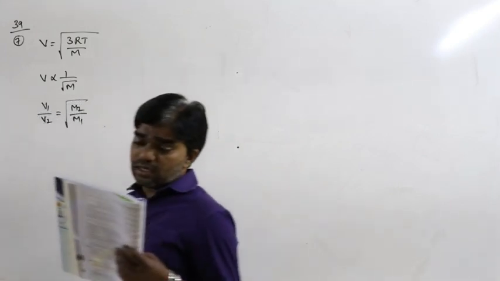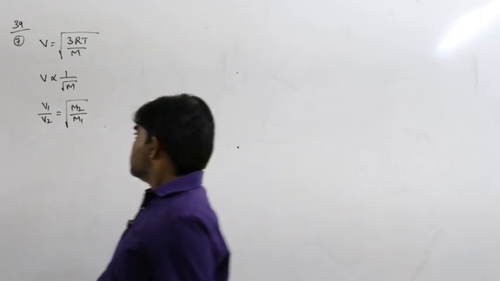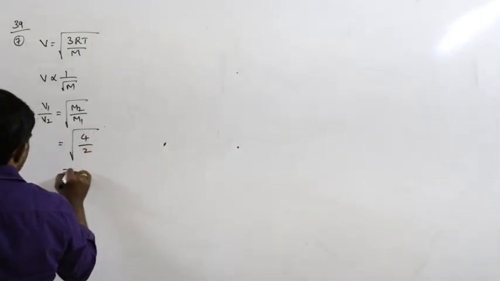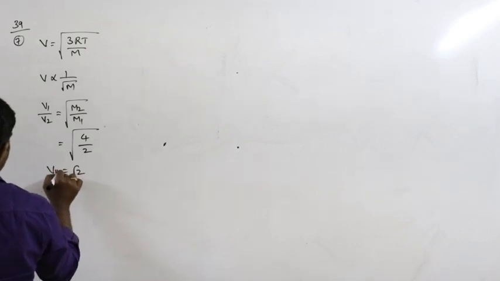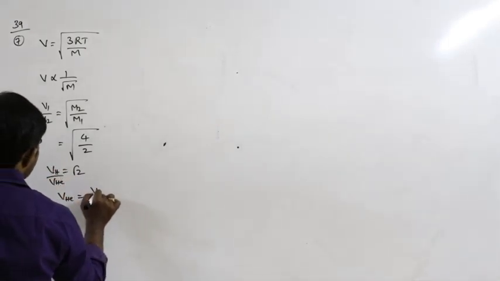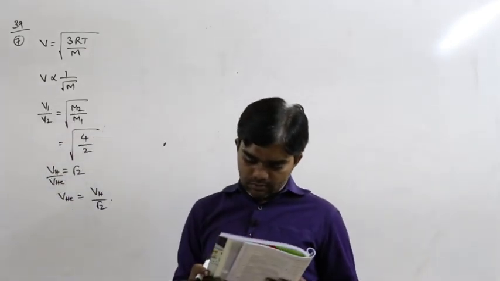So what are the gases here? First it is hydrogen, second one is helium. So M2 is helium, which is 4, hydrogen is 2, so root 2. So V hydrogen divided by V helium is root 2, that is, velocity of helium is V hydrogen by root 2. So that's all.